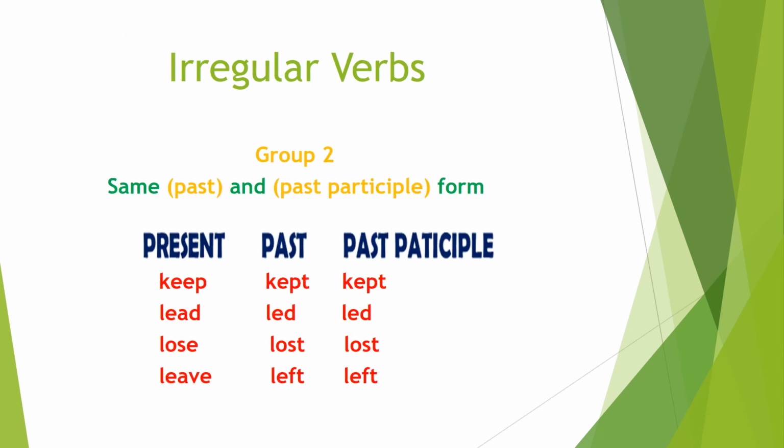Here we have the second group of irregular verbs. The second group of irregular verbs is following a different pattern. In this group, we have same past and past participle form. The base form is keep, for example, and the past form is kept and past participle is kept. So in this group, we have the same past and past participle form.